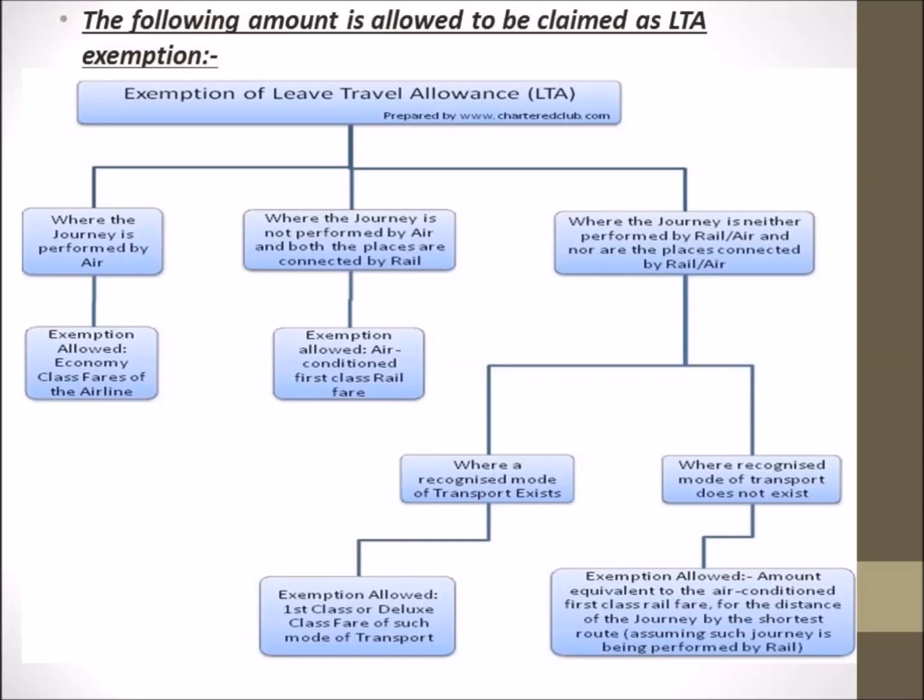When the first category applies, that is, when I am going on a vacation by airline, what will be the limit of exemption? The exemption will be the economy class fare of the airline. Whatever the economy class fare of that airline is, that will be the amount of exemption which can be availed by me.